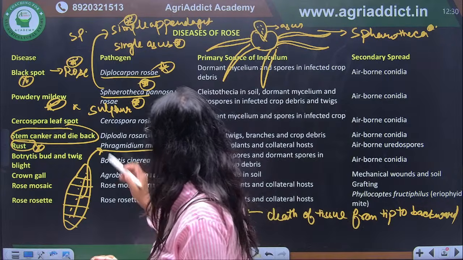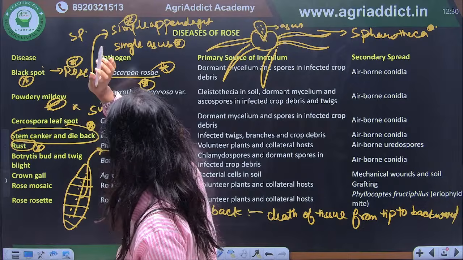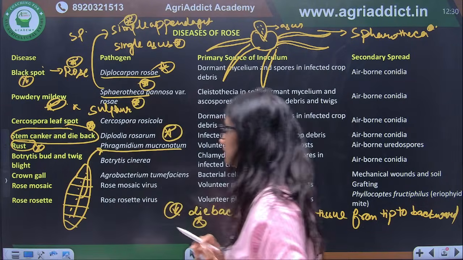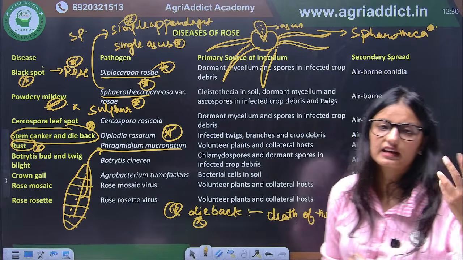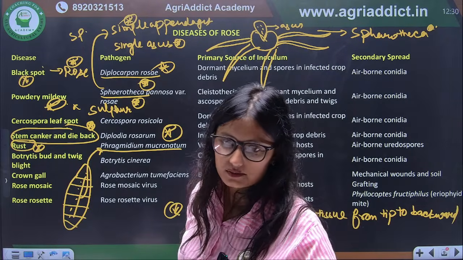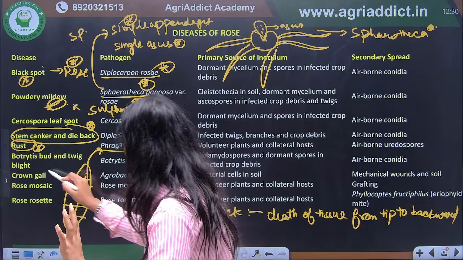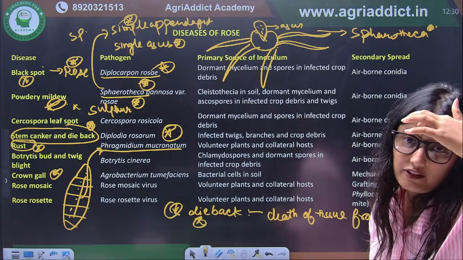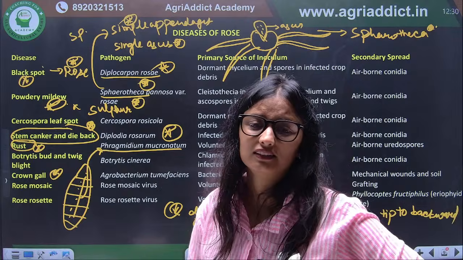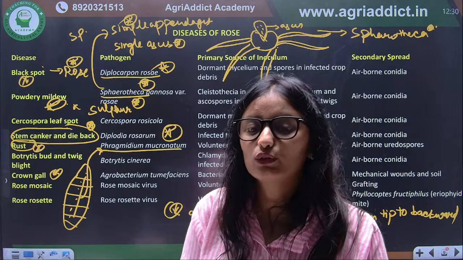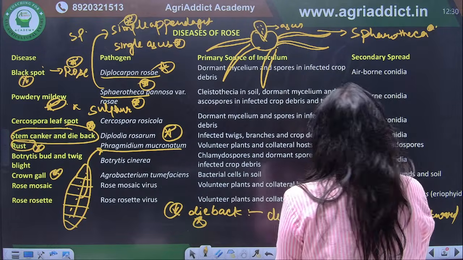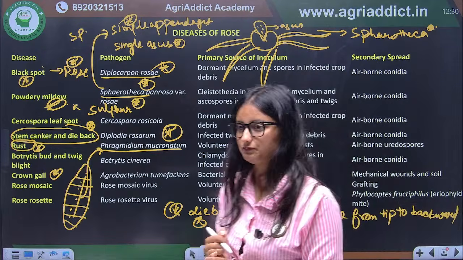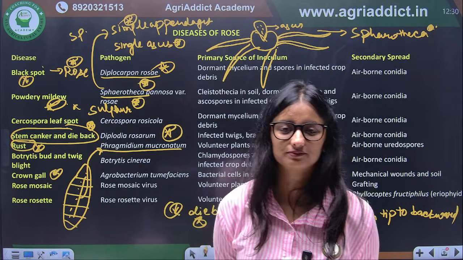Next, so this is important. Black spot is important. Powdery mildew is important here. Stem canker and dieback is important here. Rust is important, and crown gall. All of you know that it is caused by Agrobacterium tumefaciens. Again, we have discussed crown gall before. Most importantly, crown gall is a disease of which crop? Quickly. Crown gall.